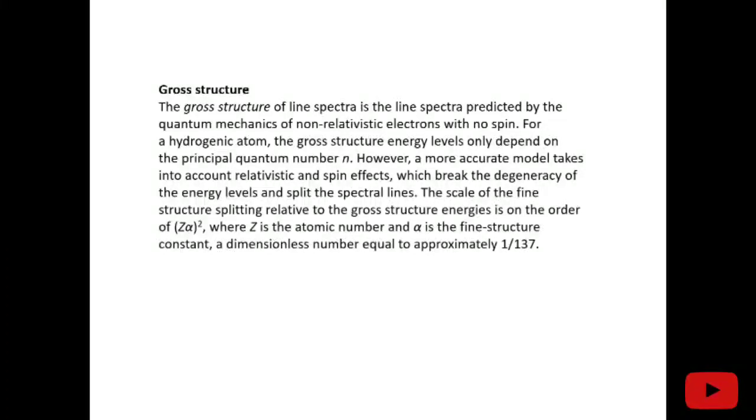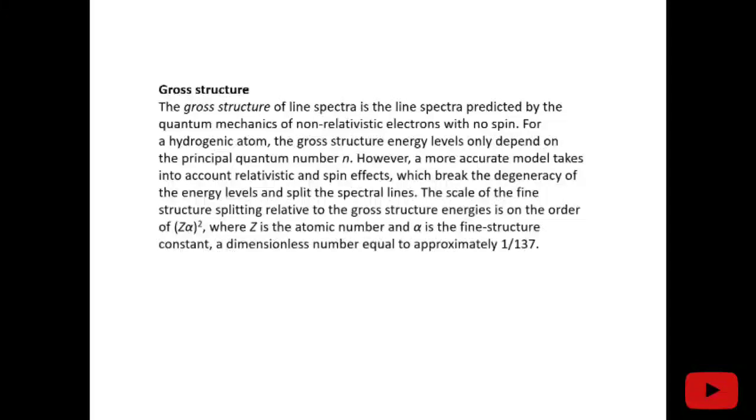For a hydrogenic atom, the gross structure energy levels only depend on the principal quantum number n, because when we solve the hydrogen atom problem in quantum mechanics, we generally get the energies in terms of the principal quantum number. The concept of quantum numbers comes from quantum mechanics, because when we solve the hydrogen atom problem we have different quantum numbers: n, the principal quantum number; l, the azimuthal quantum number; and the magnetic quantum number, small m. But in the energy, what we get is the principal quantum number, and that is similar to the energy which we get from the Bohr model.